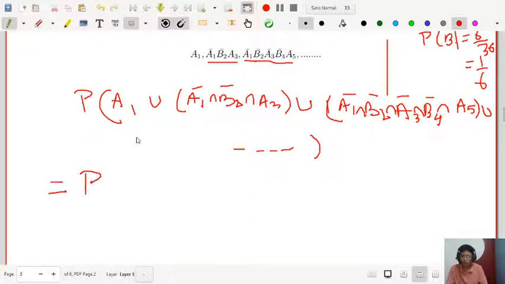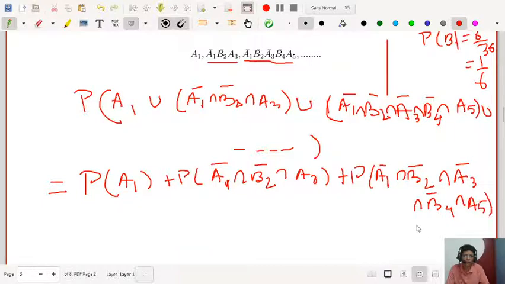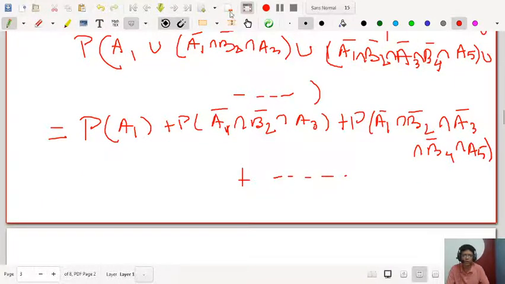Now these are mutually exclusive. Probability of A1, plus probability of A1 bar intersection B2 bar intersection A3, plus probability of A1 bar intersection B2 bar intersection A3 bar intersection B4 bar intersection A5, and so on, because they are mutually exclusive.